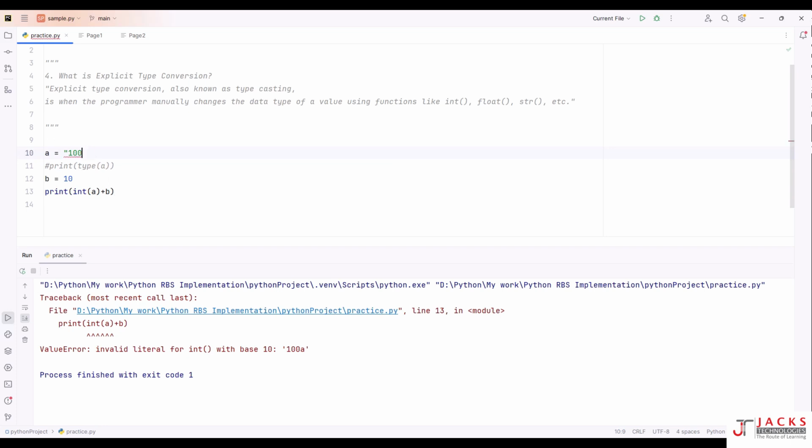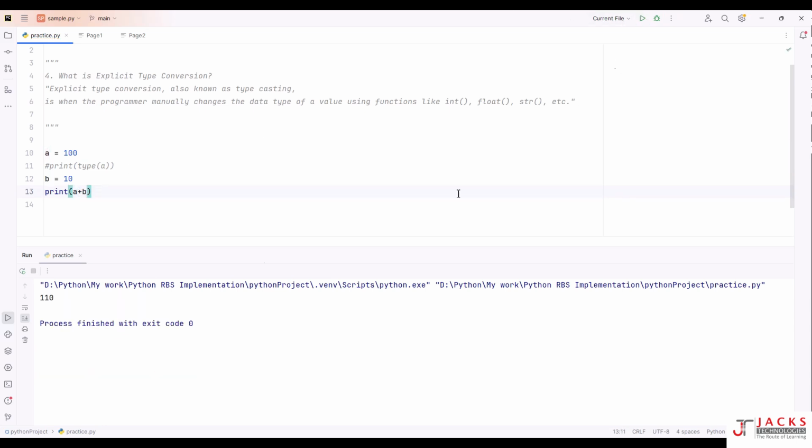Now, let's say you have 100 here and 10 here. Will you be able to add these two? Yes, we can add these two: 110. But what if you want a float value as a result?